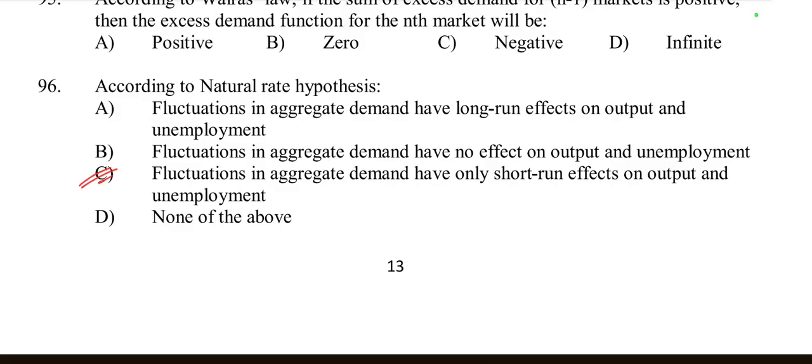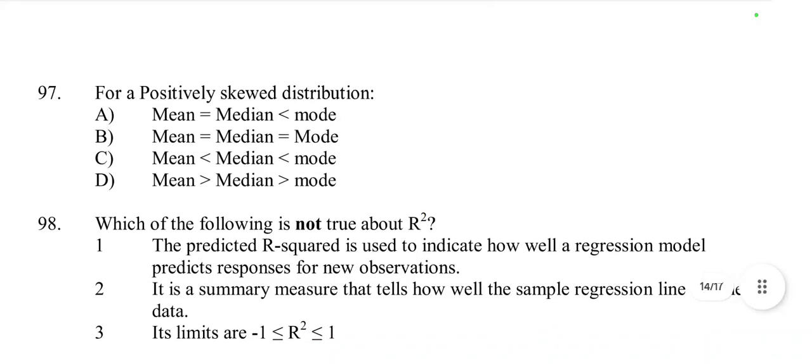According to the natural rate hypothesis, fluctuations in aggregate demand have a short run effect on output and unemployment, but in the long run, output and unemployment return to their natural levels. The natural rate of unemployment is determined by structural factors such as technology, labor market policies, and demographics. So fluctuations in the aggregate demand have only a short run effect on output and unemployment. So C is right.